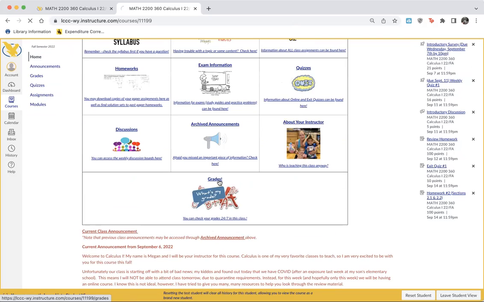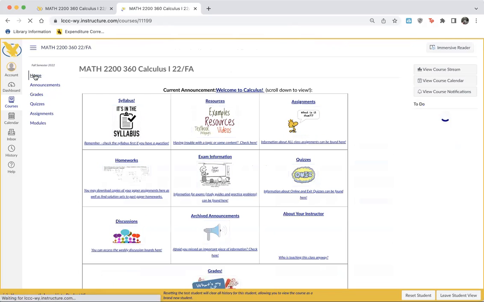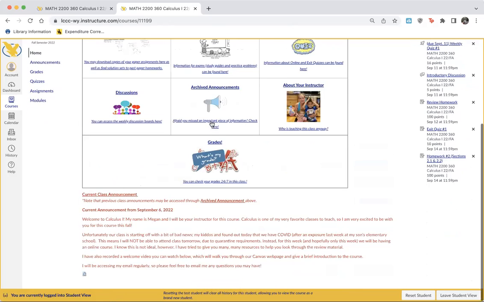And then of course, grades. You have access to the grade book 24/7. Anytime you want to know how you're doing, you should check here. You should always know how you're doing in class. And if you ever have any questions, please let me know.